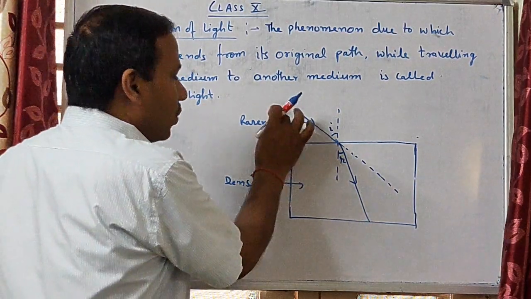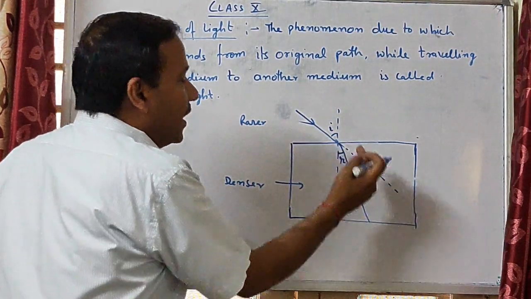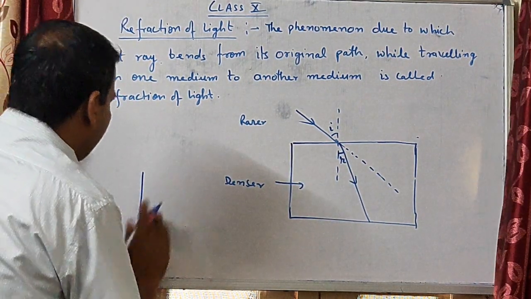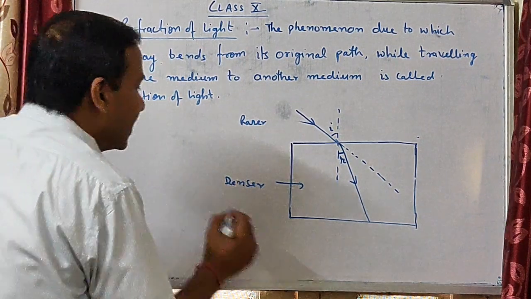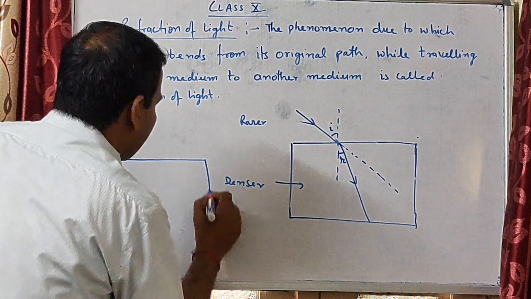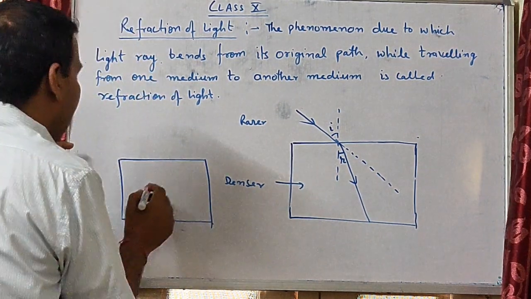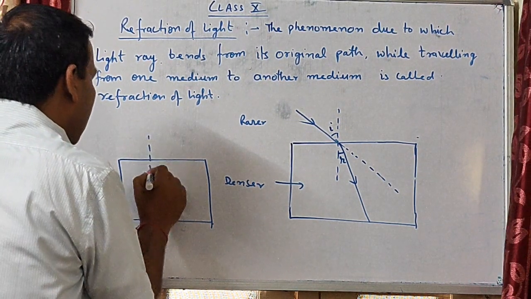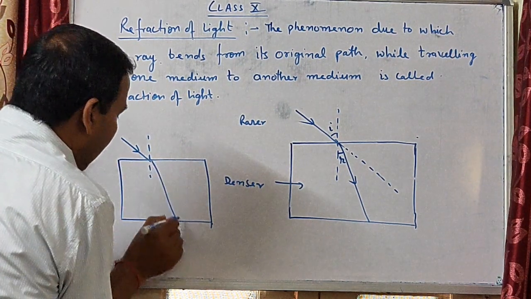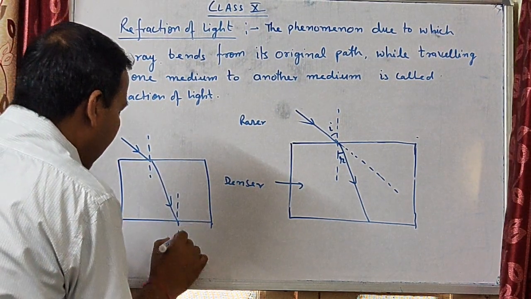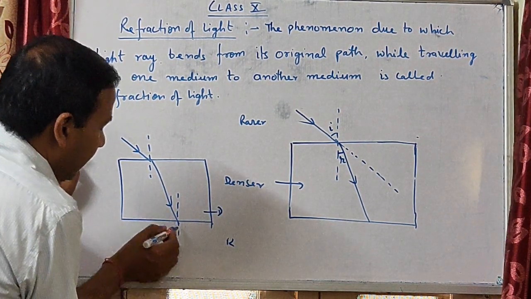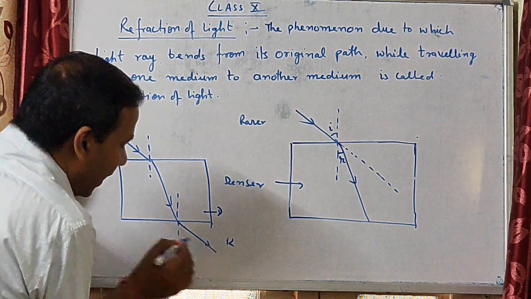It is a case where light is traveling from rarer to denser medium, meaning it bends towards the normal. In another example, here light is traveling from denser to rarer medium. Suppose that it is one medium and that is a light ray. In the first case the light ray bends towards the normal, and here at this point it is a denser medium and it is a rarer medium, and here that light ray bends away from the normal.